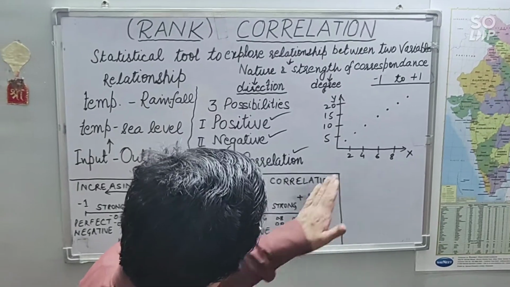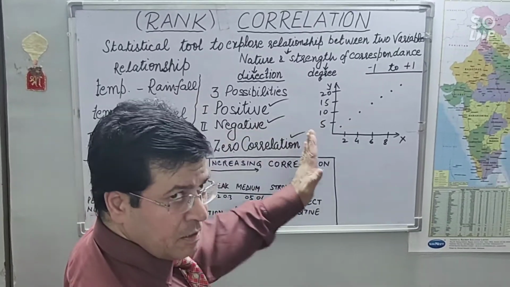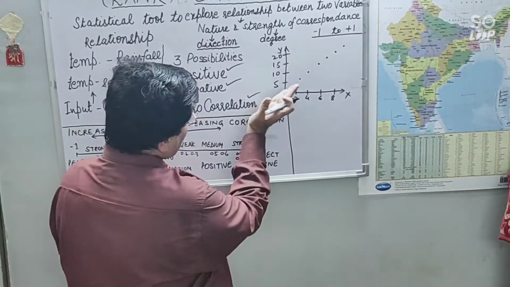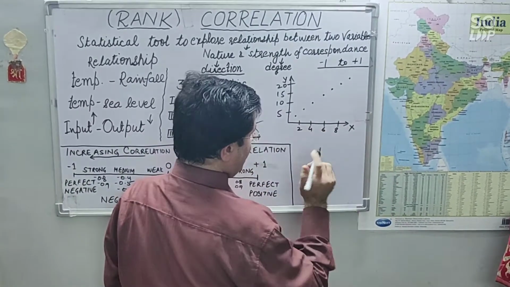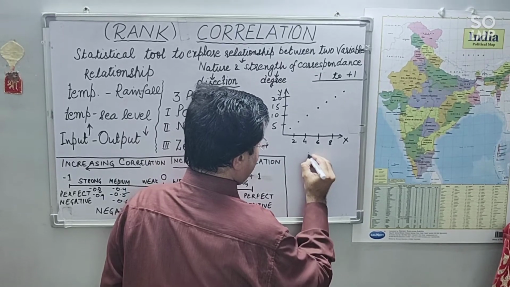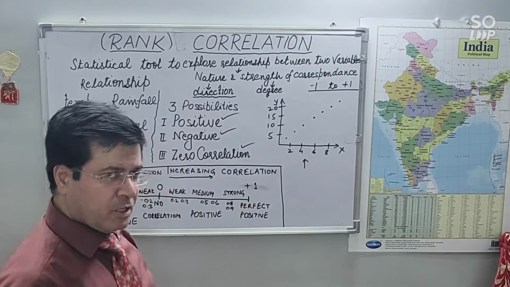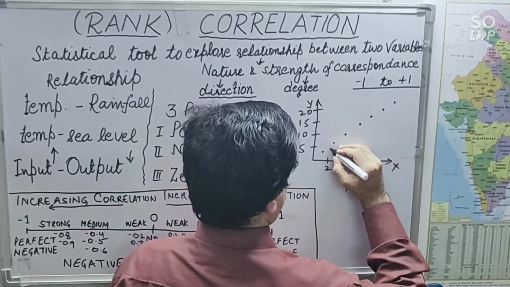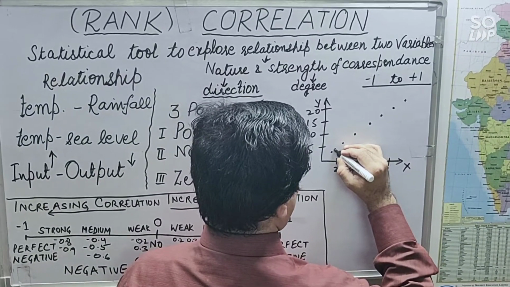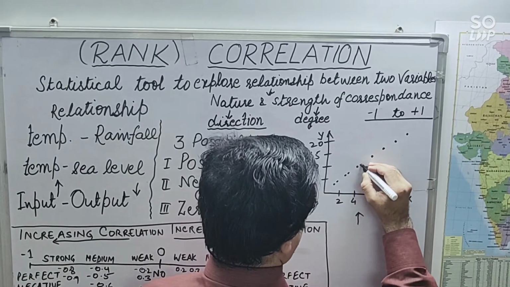From bottom left, values are increasing towards top right. So one variable's value is increasing, right? Now the other variable. Here also values are, suppose, more or less the same.